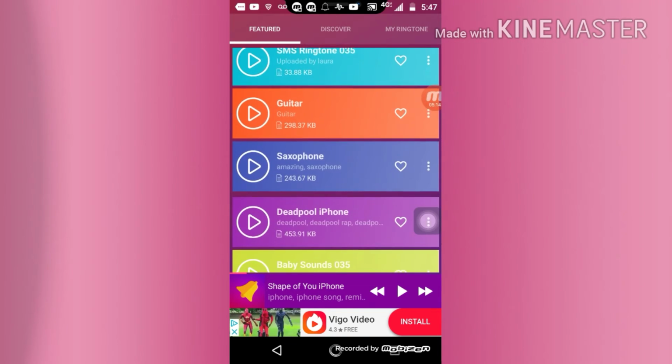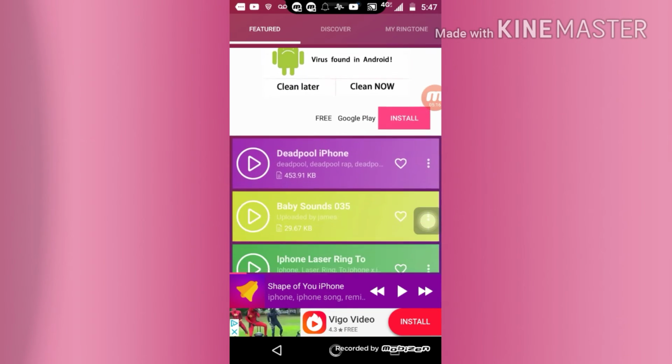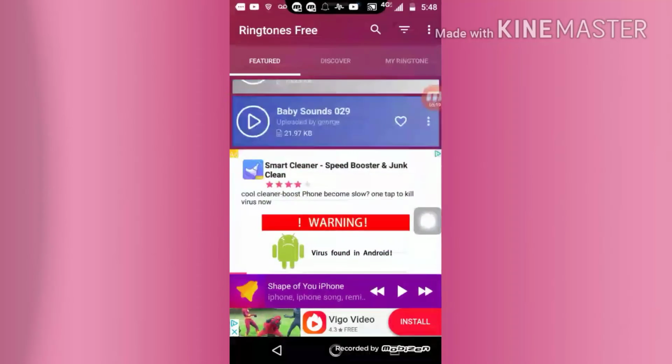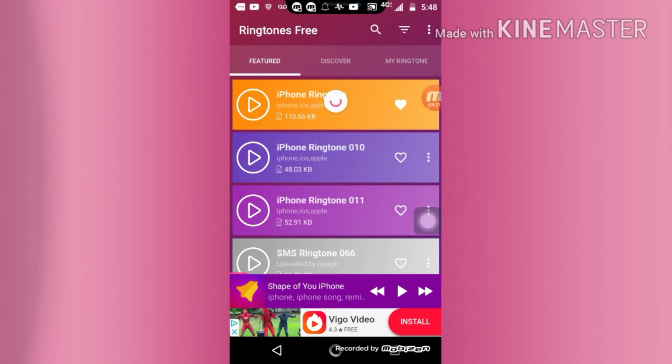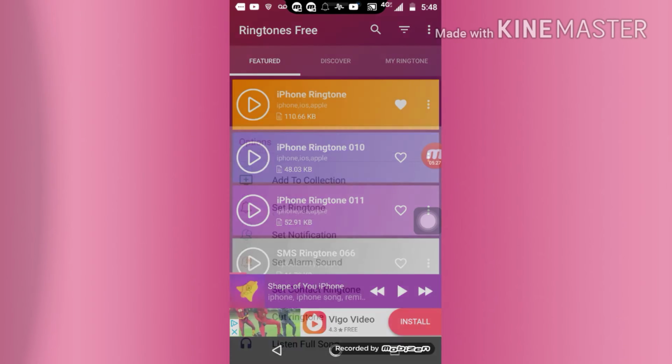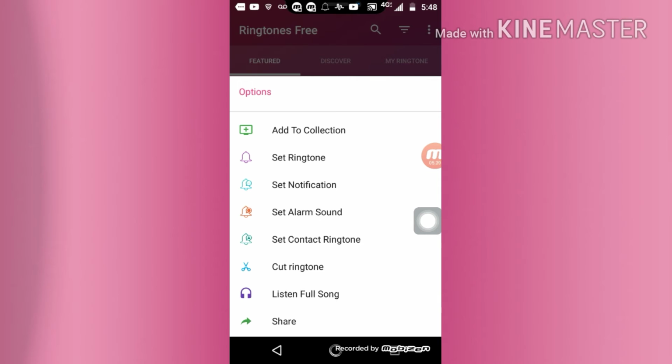So those are most of the ringtones that they have. And all you have to do, once you see which one you want, is go to the three dotted lines, and then you will see all of these options. You will click set contact. And I already set it for a couple of people. Sorry, guys.